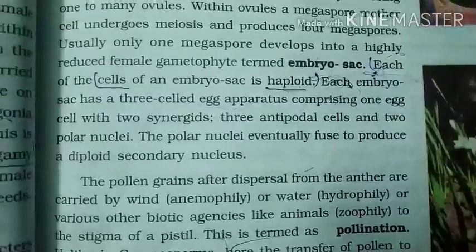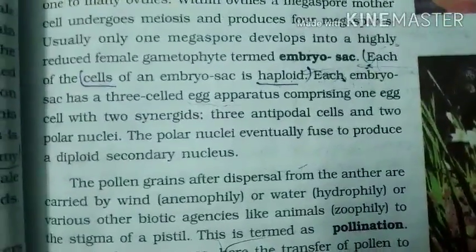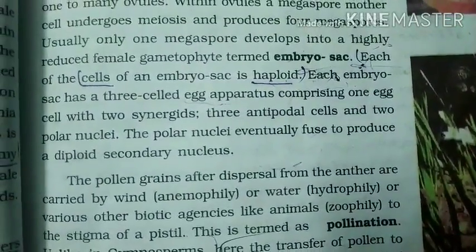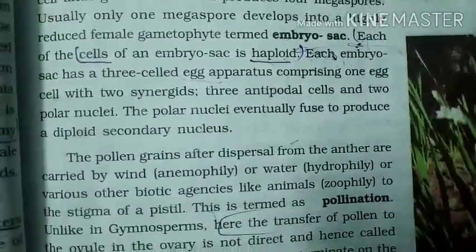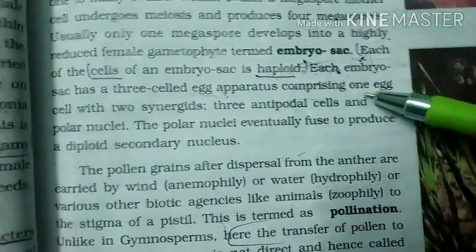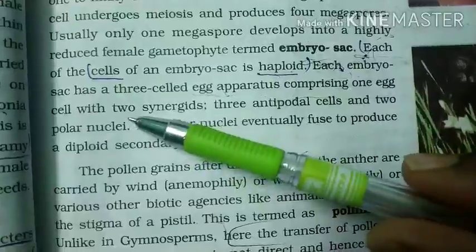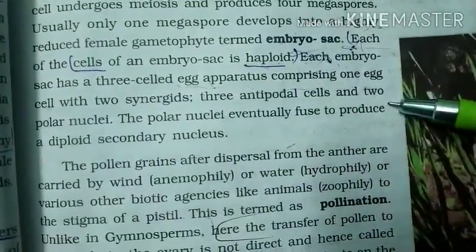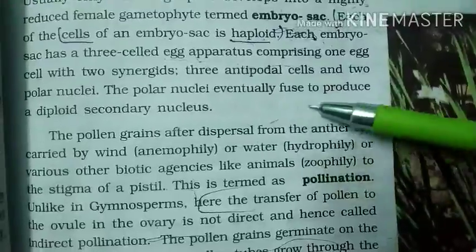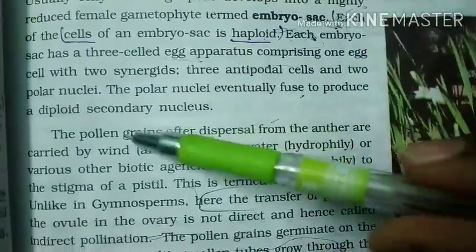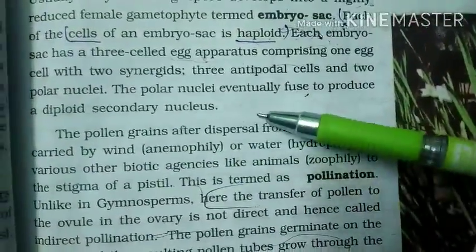I have shown you the embryo sac because it is useful for the further concept. Each embryo sac has a 3-celled egg apparatus, consisting of 1 egg cell with 2 synergids, and 3 antipodals and 2 polar nuclei. The polar nuclei eventually fuse to produce a diploid secondary nucleus.